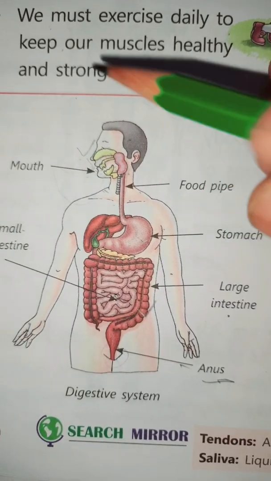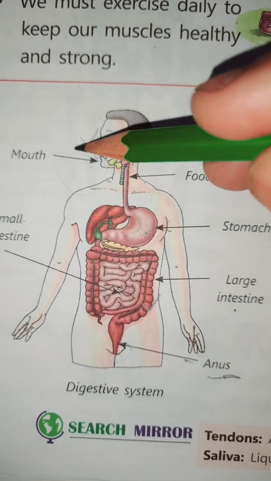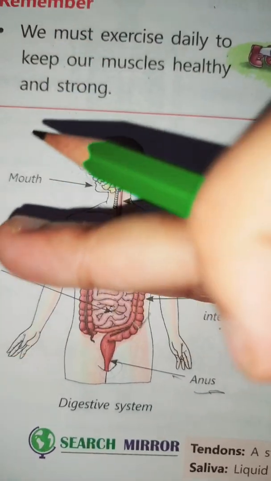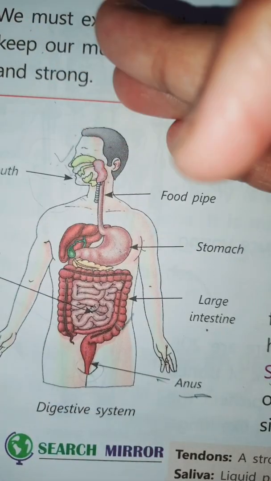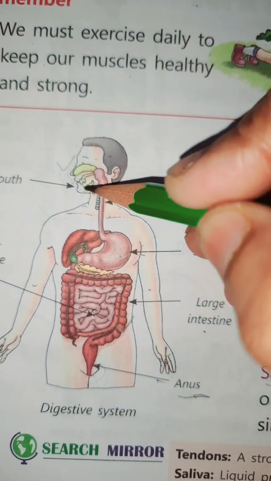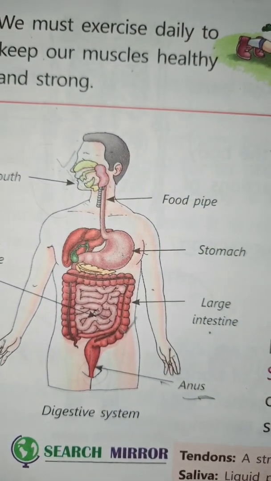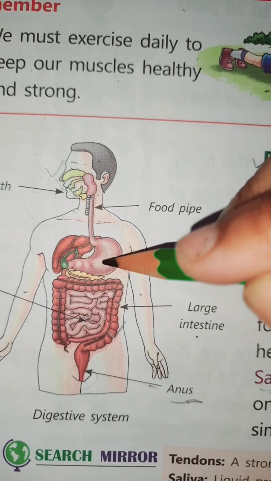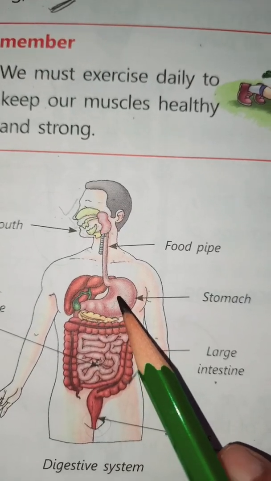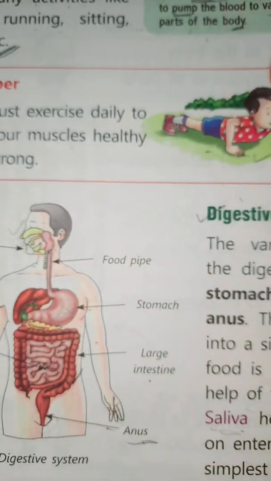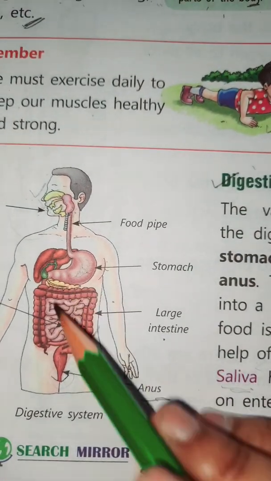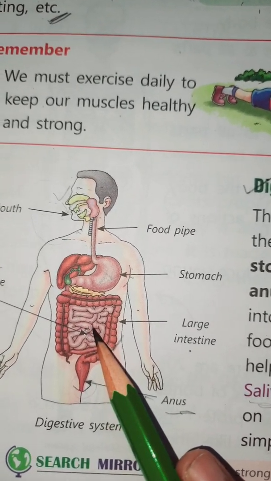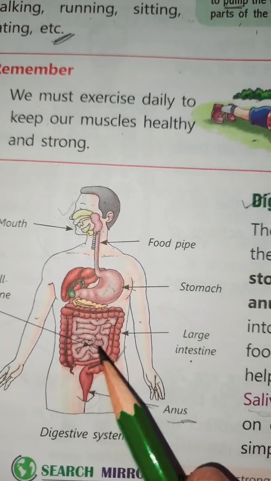Okay, I'll repeat again. From the moment we put the food in our mouth, the digestion of food starts. With the help of our teeth, we chew and bite the food, and the saliva present in our mouth helps to swallow the food. After the mouth, the food passes through the food pipe into the stomach, and we know in the stomach there are digestive juices present. They break down the food into simpler form. After this, the food passes into the small intestine, and there are juices present in the small intestine also, and they help to completely digest the food.